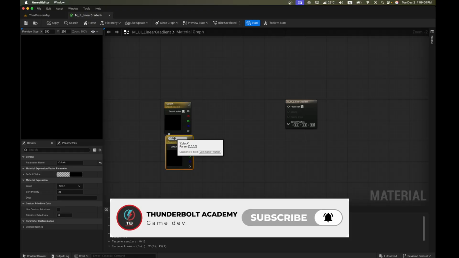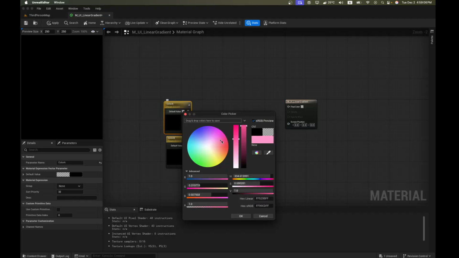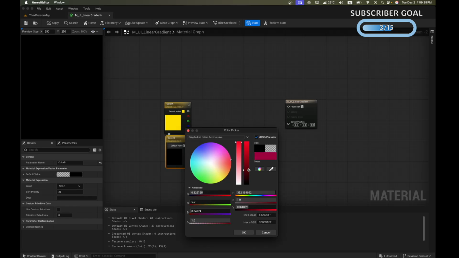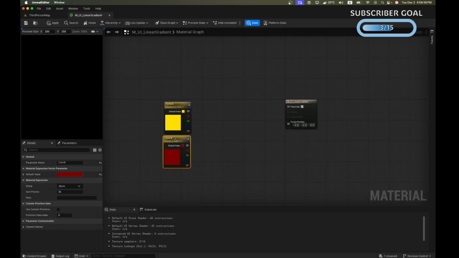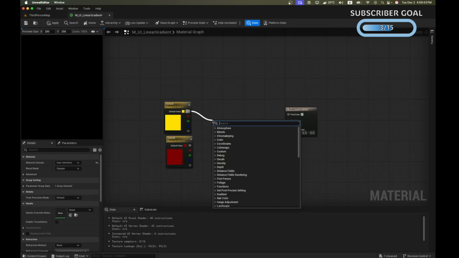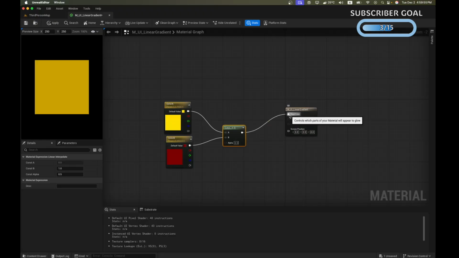Now let's call the second color color B. For our color A, I'm going to change it to a yellowish shade. Yellow has good contrast, so let's go for yellow as our first color. And for our second color, let's go for wine red maybe. That goes well with yellow. Now a combination of these colors gets attached to the final color pin of our material node. We can use the linear interpolate function called lerp to combine these values. Let's attach both of our colors to the lerp function and we'll attach this to the final color.